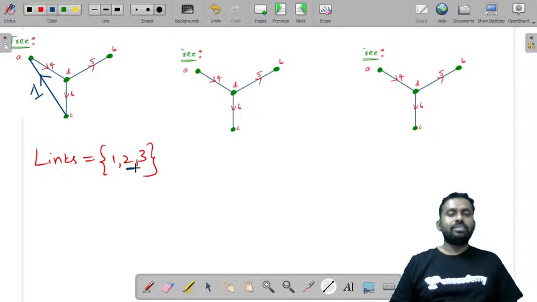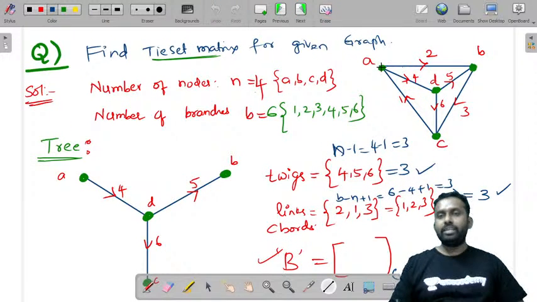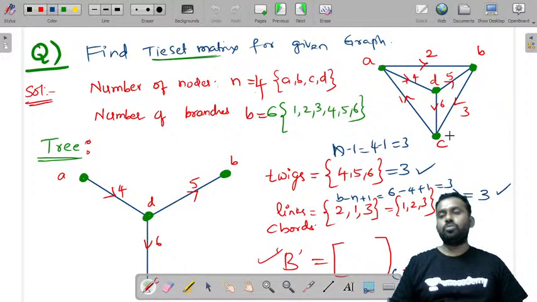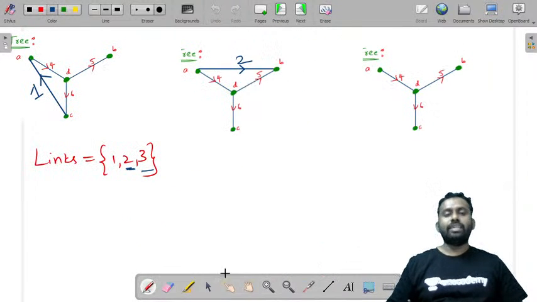Now let us add the second link. What is the second branch? 2. Where is 2? Just observe, it is between A and B and in right side direction. This is 2. And let us add the third branch. The third branch is between B and C in downward direction.